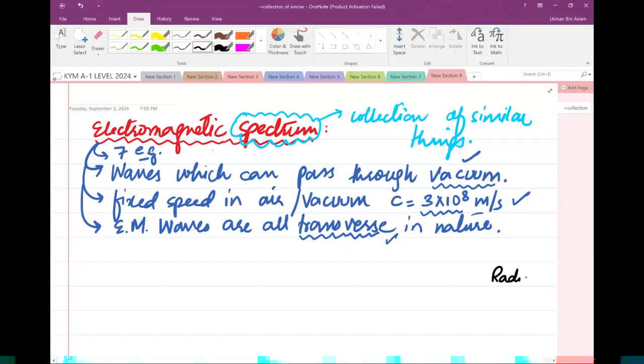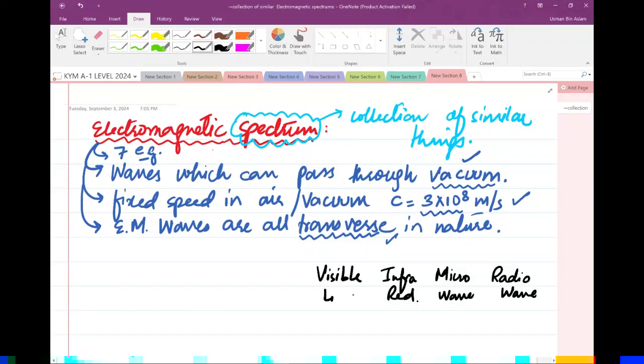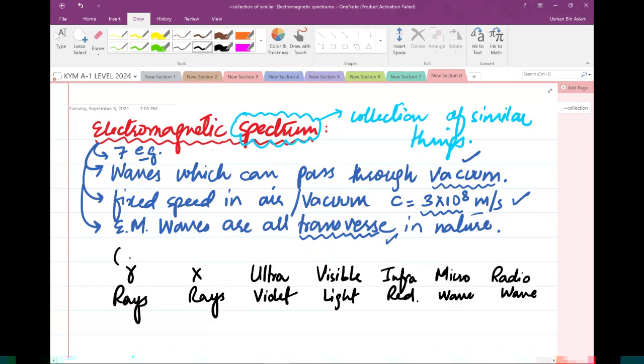The first wave is the radio wave. The second is the microwave. The third kind of electromagnetic wave is infrared. The fourth is visible light, then ultraviolet, then X-rays, and the last is gamma rays. We need to memorize all these in the exact same order.